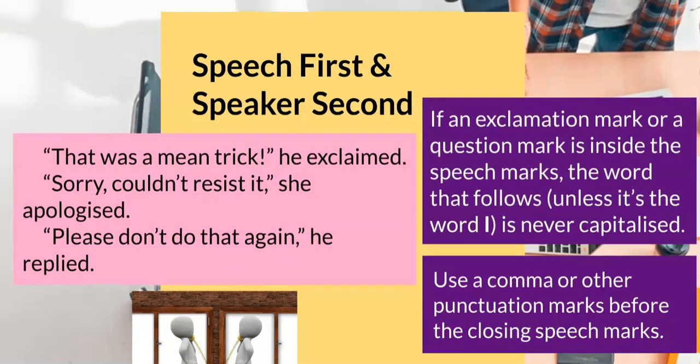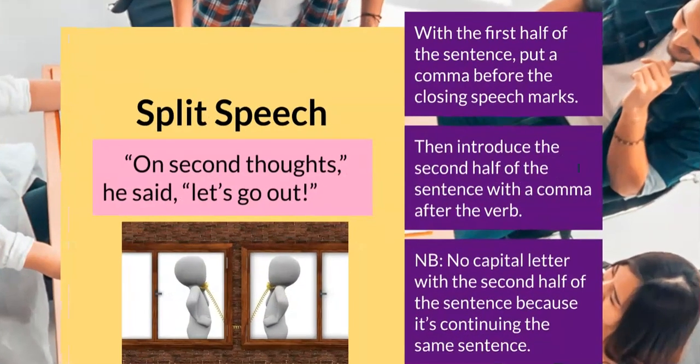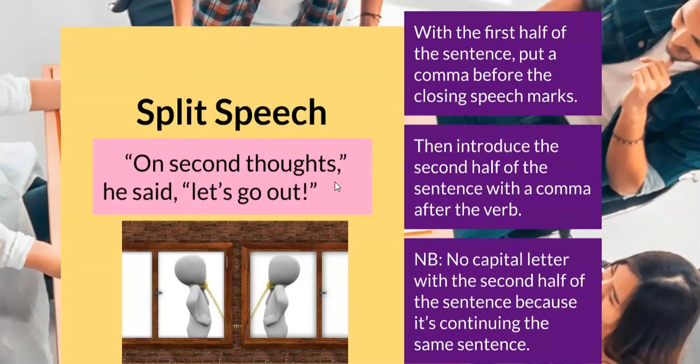Now we're going to look at the rules for when you split a line of speech to add extra information. "On second thoughts," he said, "let's go out." The words he says are, "On second thoughts, let's go out."